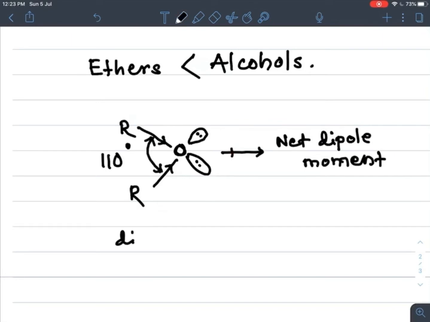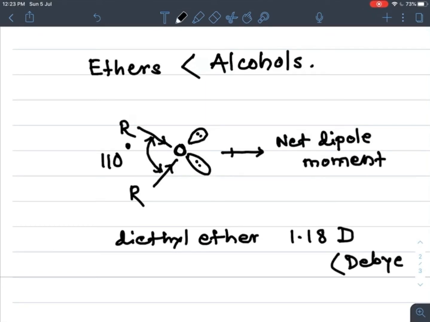If you take the example of diethyl ether, its dipole moment is 1.18 Debye. Capital D, that is Debye, is the unit of dipole moment, and it is represented by using capital D. Instead of writing Debye, we can use capital D. So this is about the dipole moment of ethers.